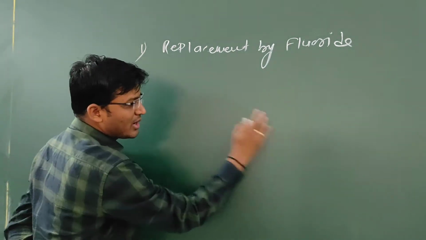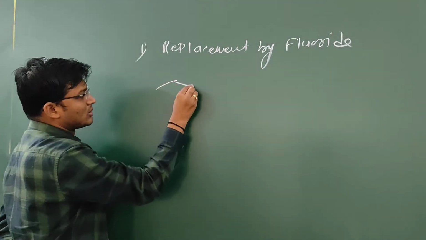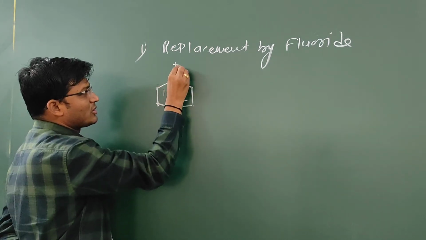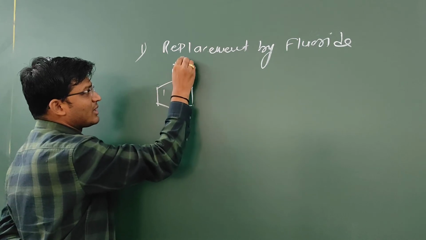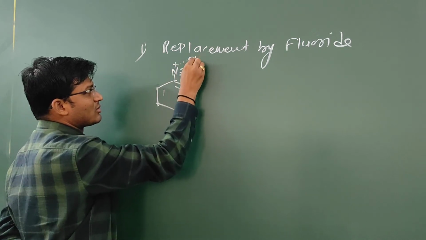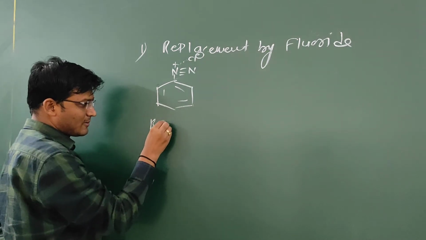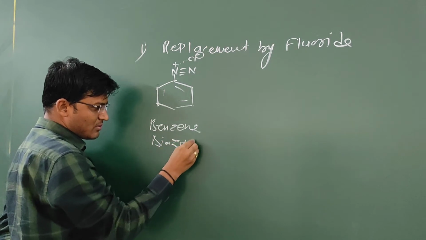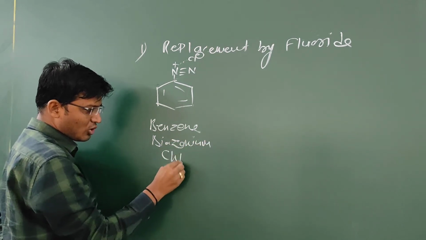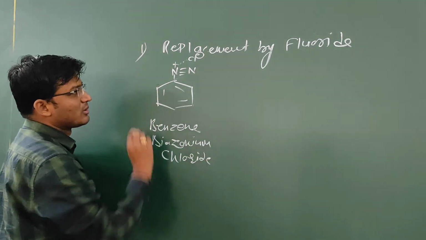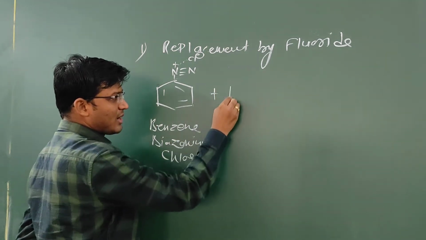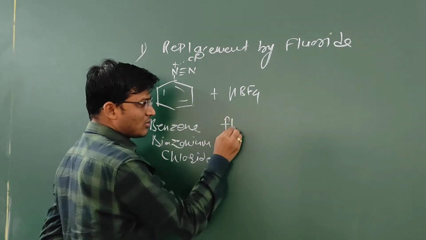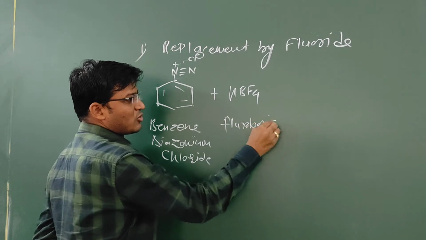Now, benzene diazonium chloride: N positive triple bond, and Cl negative is in attraction with this N positive. This is benzene diazonium chloride. When it reacts with fluoroboric acid, HBF4, which is called fluoroboric acid.